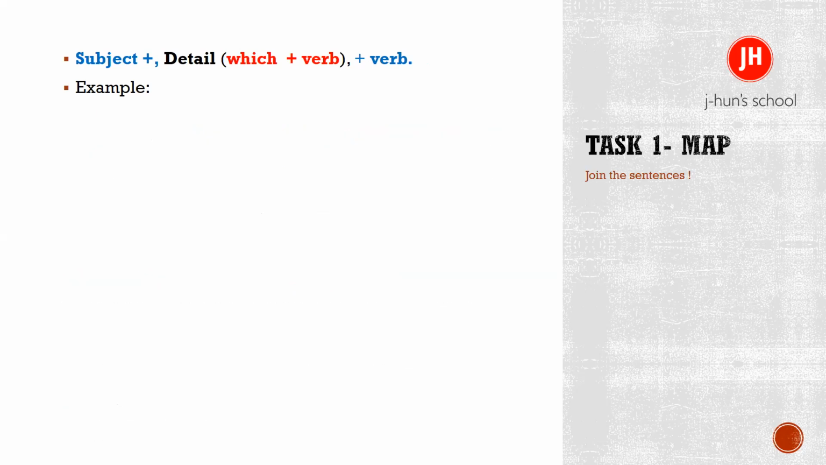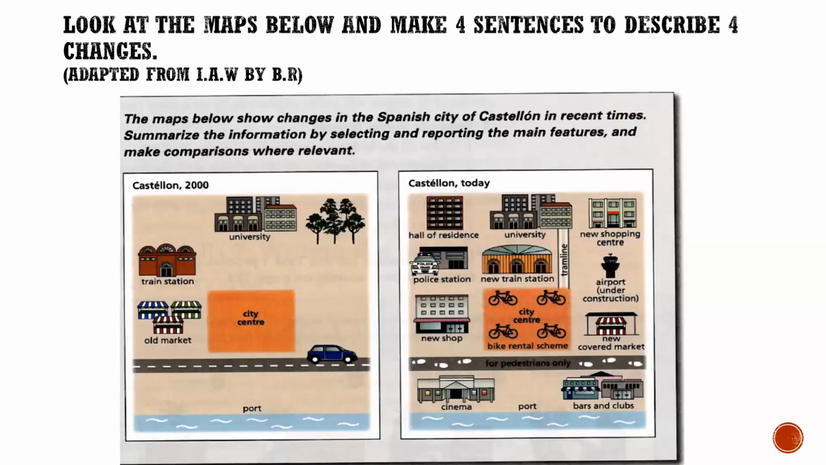Then another here, then more here. Okay, now let me show this picture to you. Just quickly look at these two maps. One is 2000, the other is today, 2020. Okay, just read it. The map below shows changes in the Spanish city of Castellón in recent times. Summarize information by selecting and reporting the main features and make comparisons where relevant.